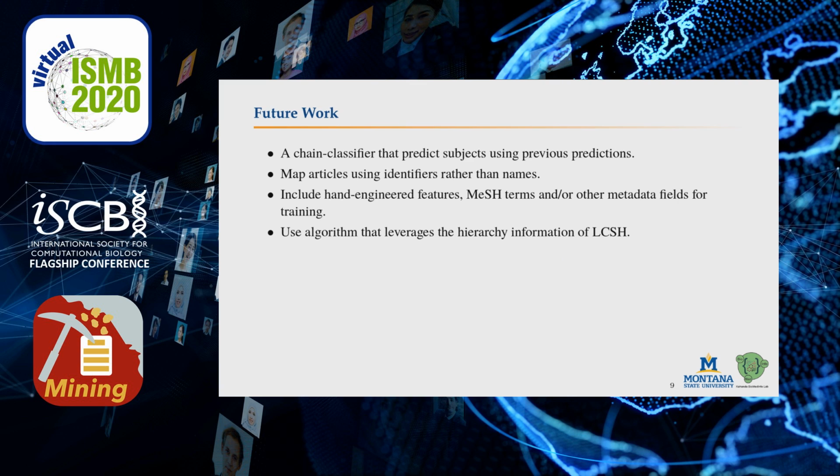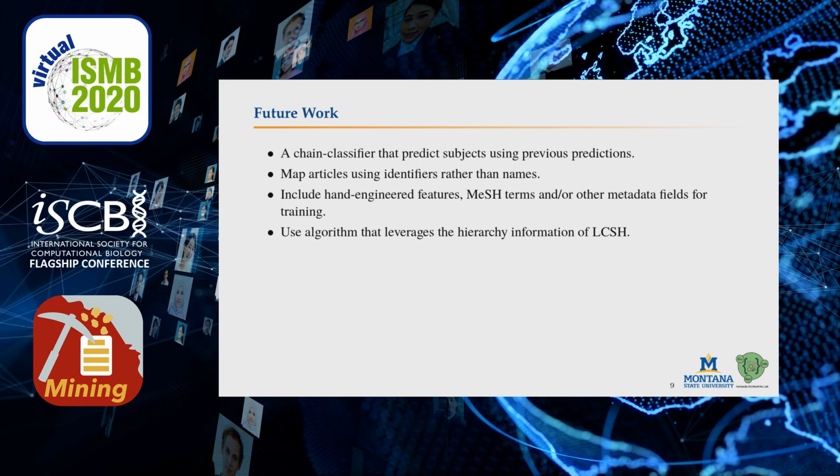However, there are many different paths for future investigations. Sometimes a subject name such as psychology maps to more than one LCSH identifier. A chain classifier can be trained that includes a second classifier for disambiguation of LCSH IDs using the already predicted subjects to resolve this issue.